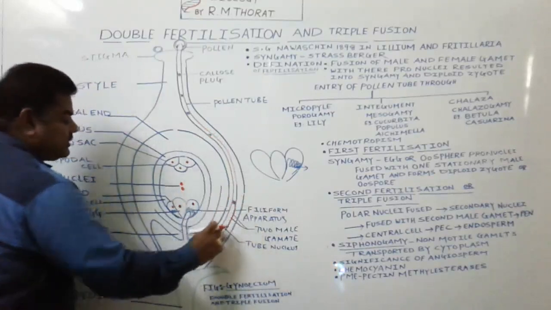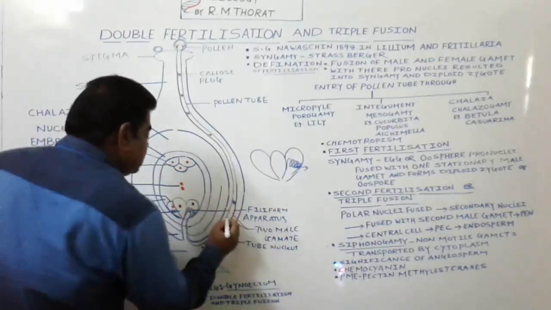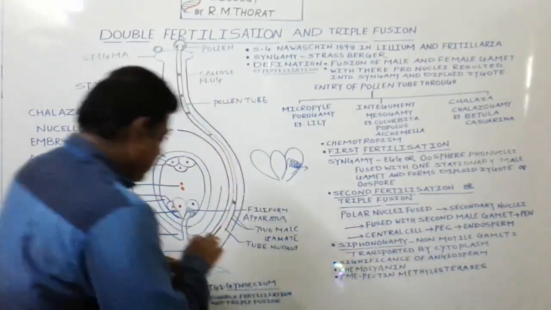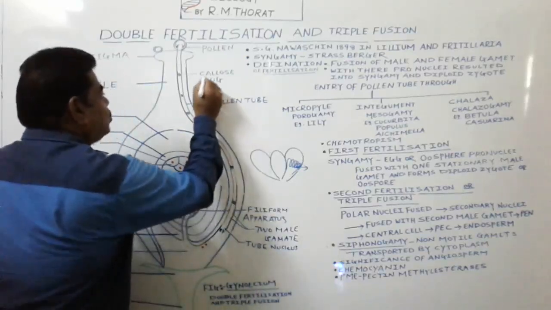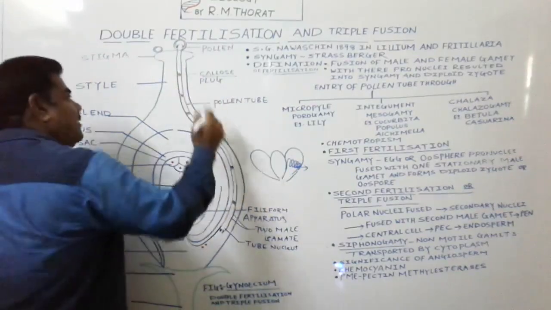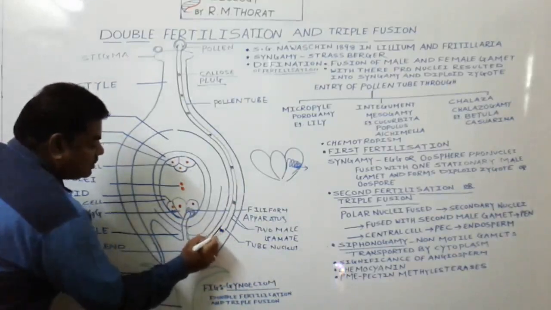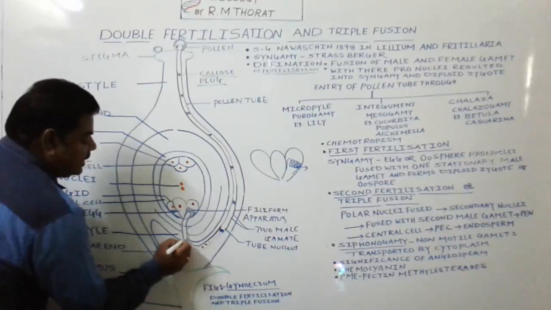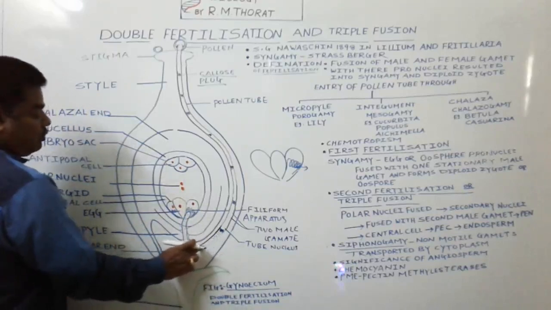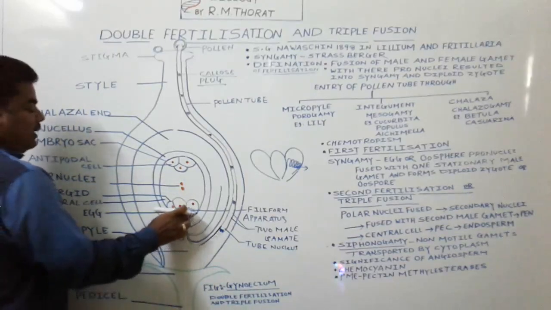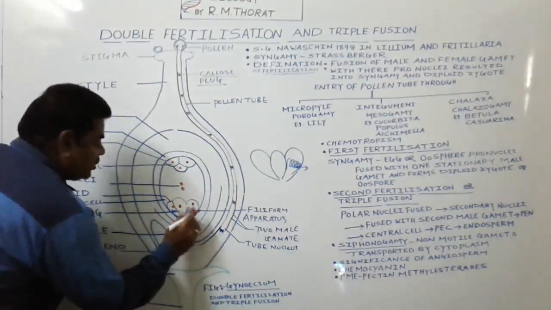When this pollen tube increases in size, structures form in the pollen tube like these. These structures are made up of callose, and this structure forms a plug. That plug we call a callose plug. When the callose plug formation takes place, the cytoplasm present here in the tip remains as it is, and it carries these two male gametes forward like this. Ultimately these two male gametes reach the synergids along with the tube nucleus.